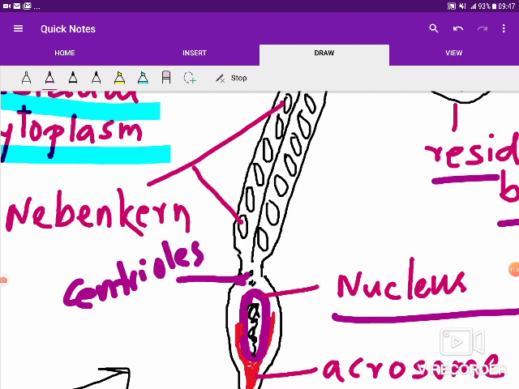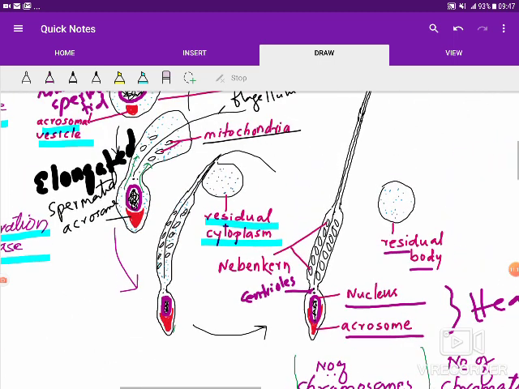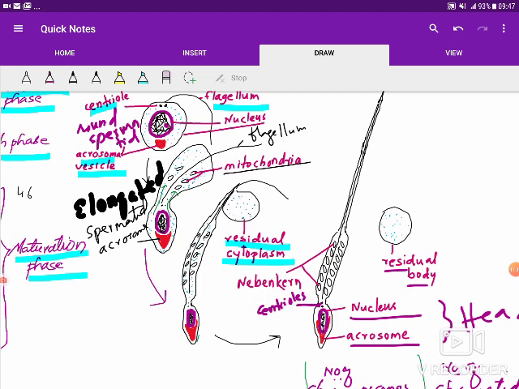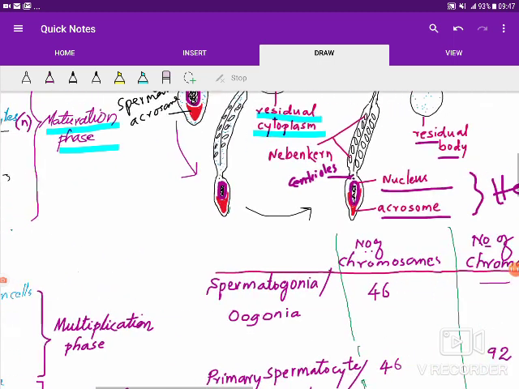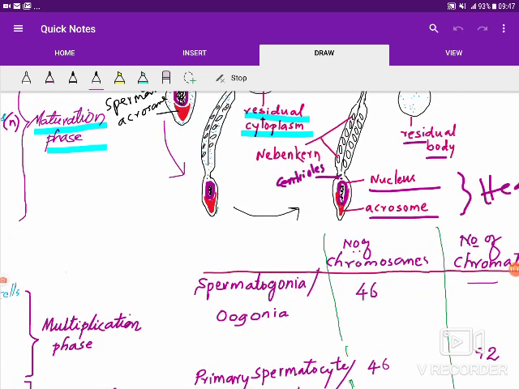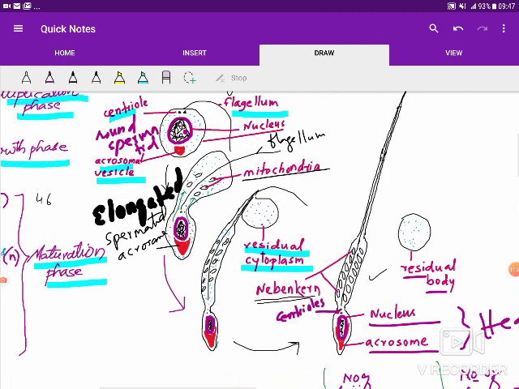And then the other parts of the male gamete, if you take up the middle piece, which has got the spiral of mitochondria surrounding the axial filament. So that's providing the energy to the sperm for movement, because mitochondria are the powerhouse of the cell, and that is the middle piece or engine room.